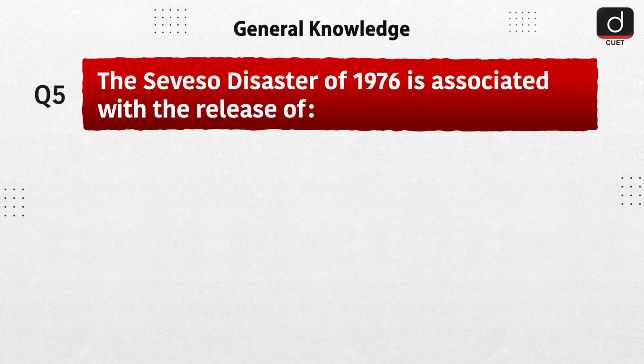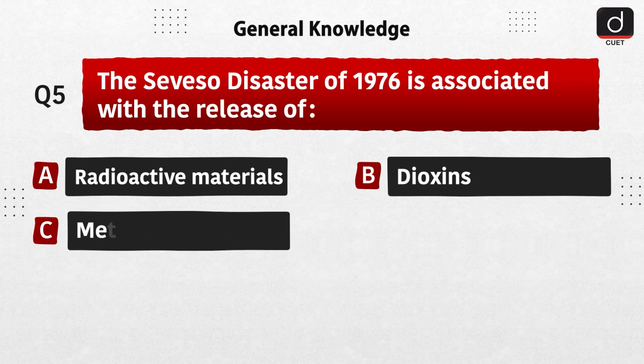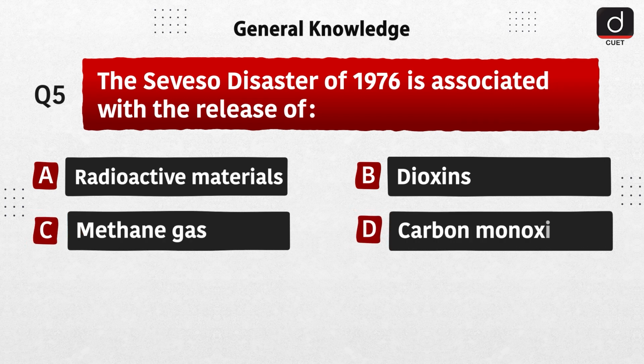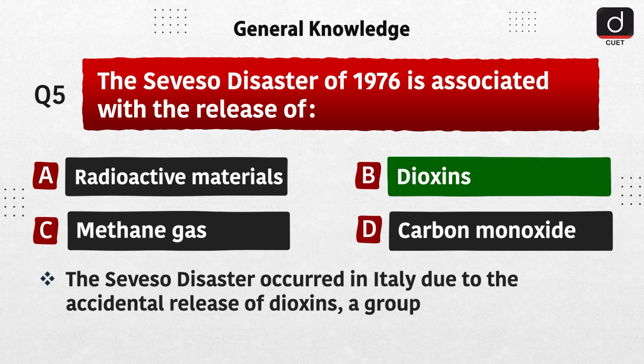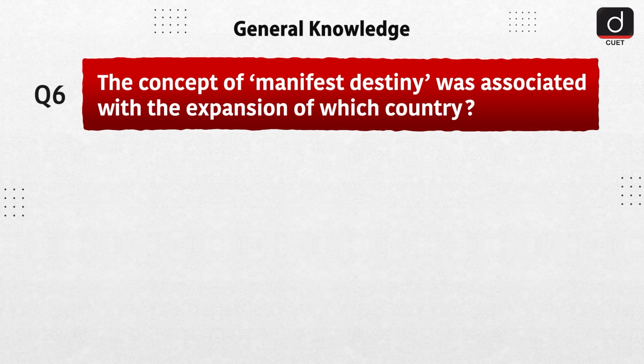Next question is, the Seveso disaster of 1976 is associated with the release of option A, radioactive materials, option B, dioxins, option C, methane gas, option D, carbon monoxide. The correct answer is option B, dioxins. The Seveso disaster occurred in Italy due to the accidental release of dioxins, a group of toxic compounds from a chemical plant.